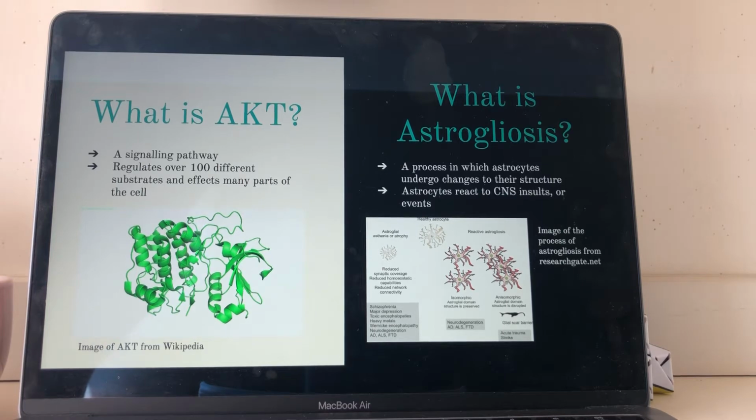So what I looked at for this was AKT. AKT is a signaling pathway that regulates and affects many parts of the cell. There are 3 different types of AKT, AKT 1, 2, and 3. My project specifically focuses on AKT 2 because AKT 1 and 3 have been widely researched and there was a connection found between them and astrogliosis. So my project is focused on if there is a connection between AKT 2 and astrogliosis.